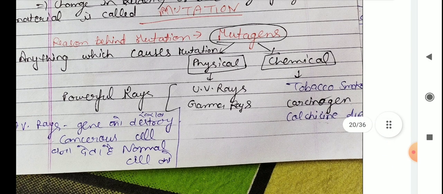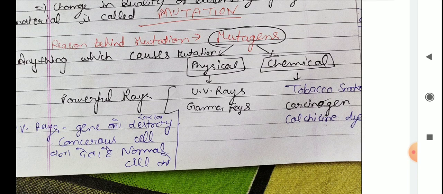And tobacco, carcinogens and colchicine dye are the chemical mutagens by which the gene, DNA or chromosome can be affected. So there are two types of mutagens, physical and chemical. In physical, all types of rays come under this, and in chemical, tobacco and colchicine dye come under chemical mutagens.